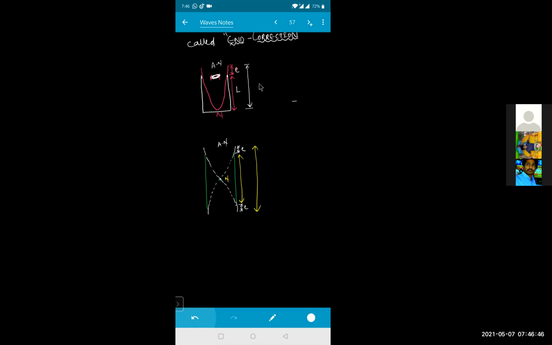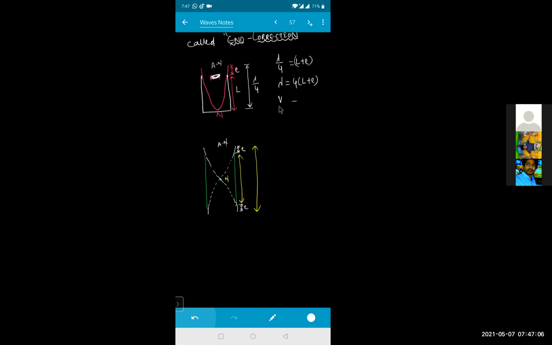What is the distance between this antinode and node? Lambda by 4, right? So this is lambda by 4. This lambda by 4 must be equal to how much? L plus E. That will be the distance between node and antinode. That means lambda will become 4 times of L plus E.